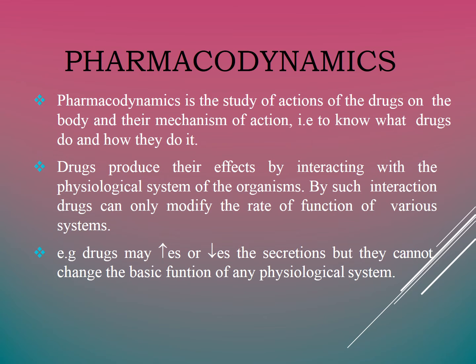Pharmacodynamics is the study of action of drug on the body and their mechanism of action. So simply we can say that to know what the drug do and how they do it. How the drug will produce their effect. The drug produce their effect by interacting with the physiological system of the organism. By such interactions, the drug can only modify the rate of function of various systems. For example, the drug may increase or decrease the secretions, but they cannot change the basic function of any physiological system. So simply we can define pharmacodynamics as the term used to know what the drug do and how they do it.